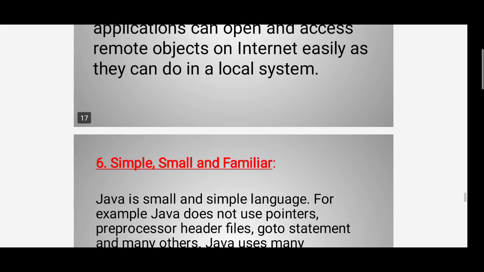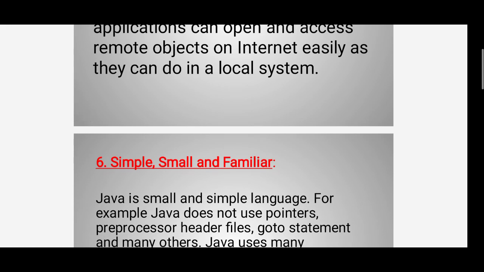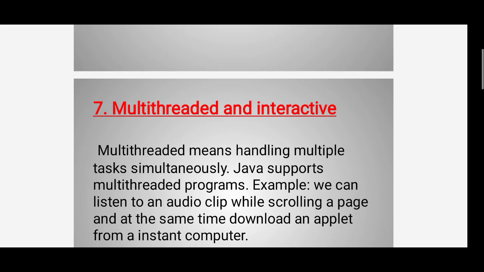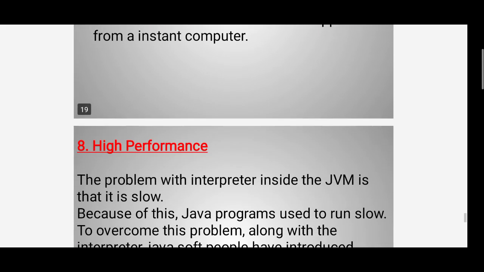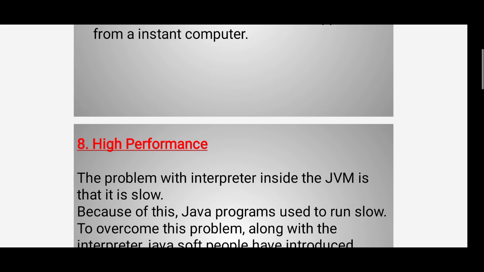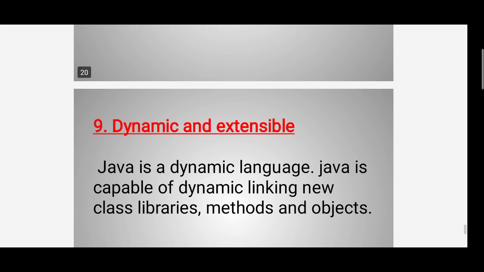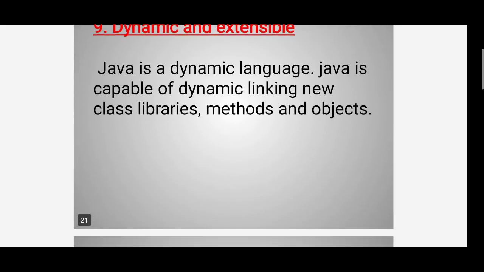We also saw distributed, simple, small and familiar, multi-threaded and interactive, high performance, and dynamic and extensible. This is the last topic. Java is a dynamic language, capable of dynamic linking of class libraries, methods and objects.